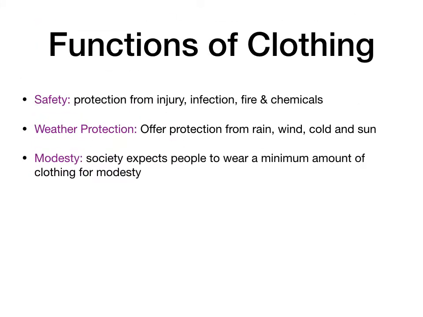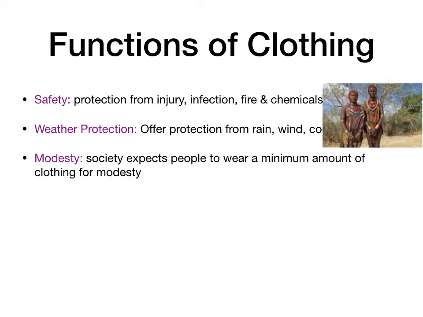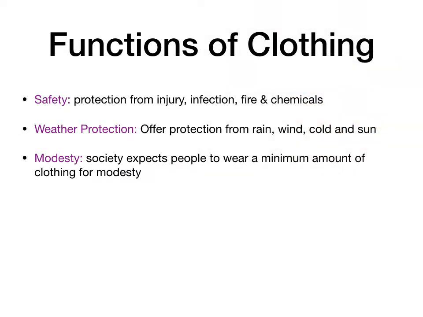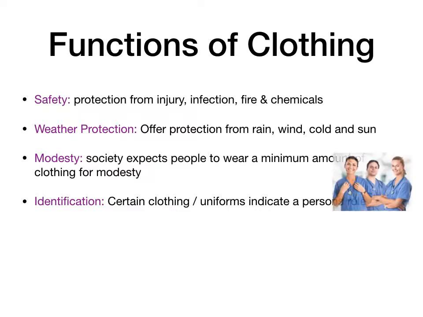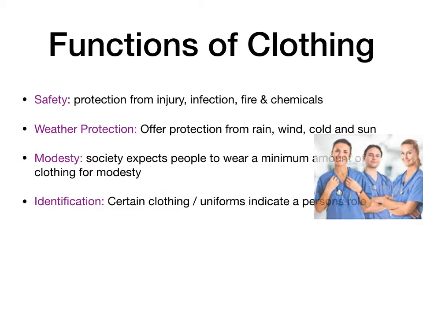For modesty, society expects people to wear a minimum amount of clothing for modesty. This varies from culture to culture. For example, in Iran, women must wear hijabs in public areas, whereas in some African tribes, women only wear grass skirts. For identification, certain clothing or uniforms indicate a person's role. For example, we can see nurses or guards straight away with their uniforms.